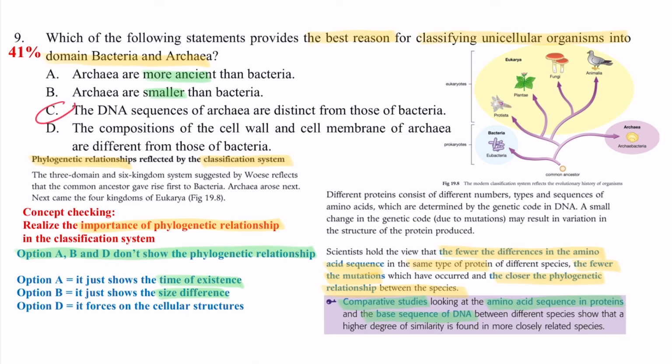And for option C, it is the answer. The DNA sequence of the archaeobacteria is distinct from that of the bacteria. It shows that they are far away from each other. They are not closely related to each other. And for option D, the composition of the cell wall and cell membrane of the archaeobacteria is different from that of the eubacteria. It's just focused on the cellular structures, but not the DNA sequence, and not the amino acid sequence in the protein. So that's why it cannot show you the phylogenetic relationship between these two organisms.